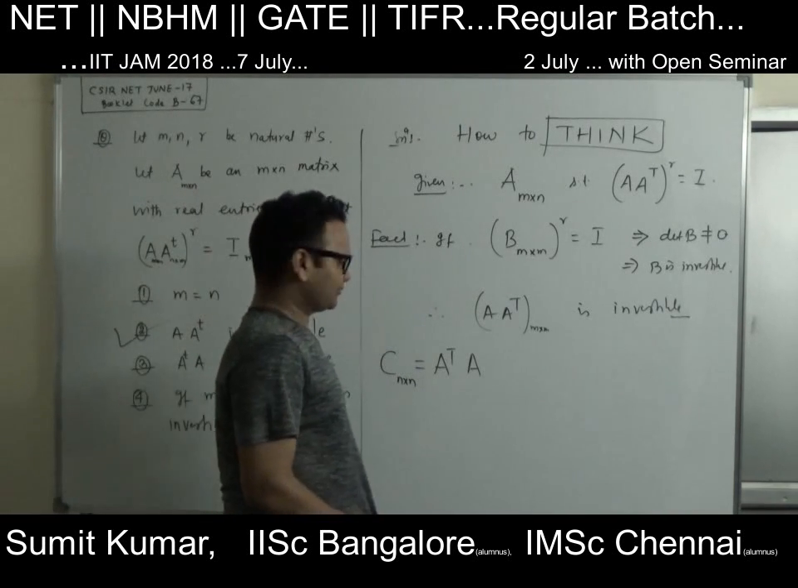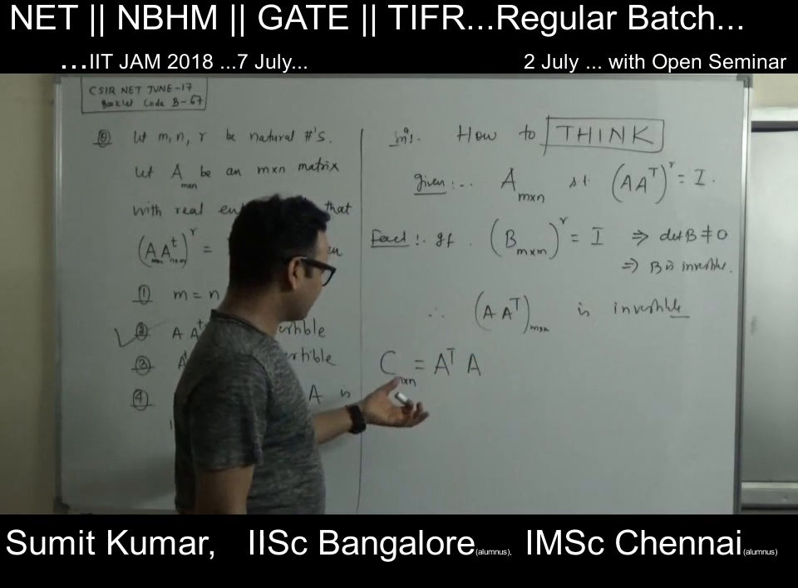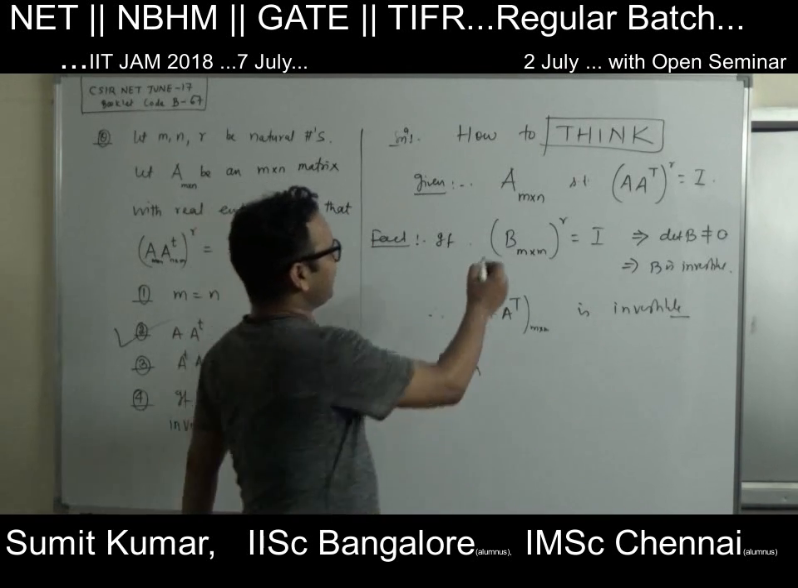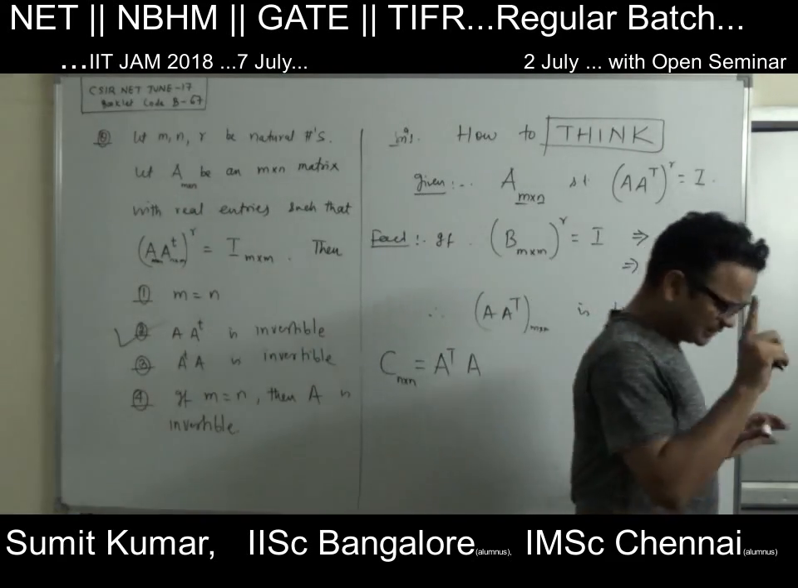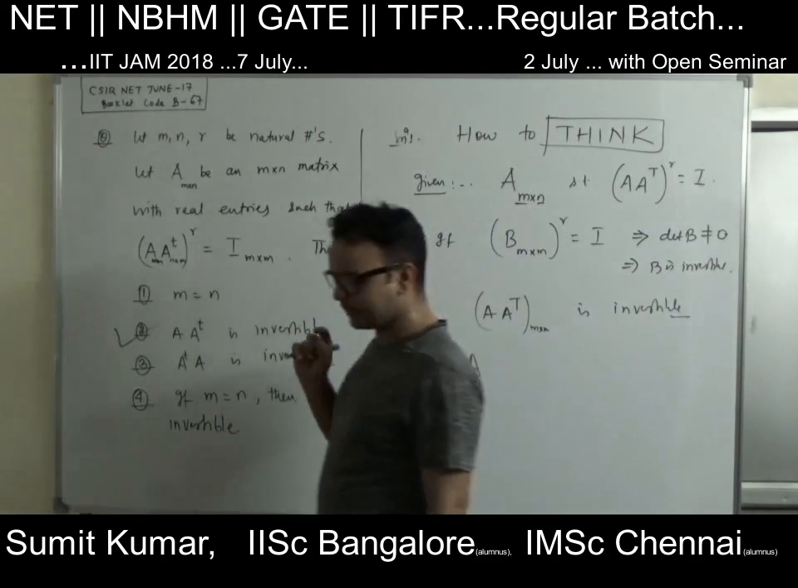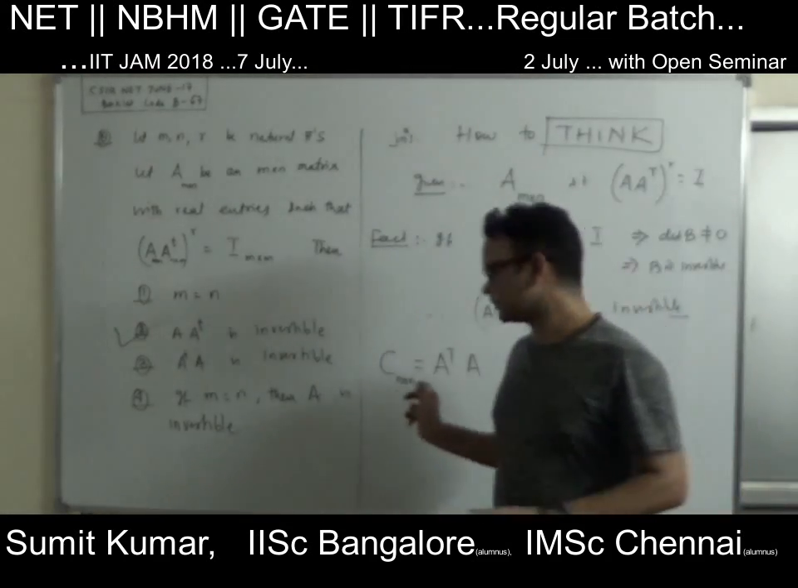If A transpose A, or A into A transpose, is invertible, what can you say about A? If A is of size M cross N, what is the size of matrix A? If M and N are not equal, it's never going to be invertible.